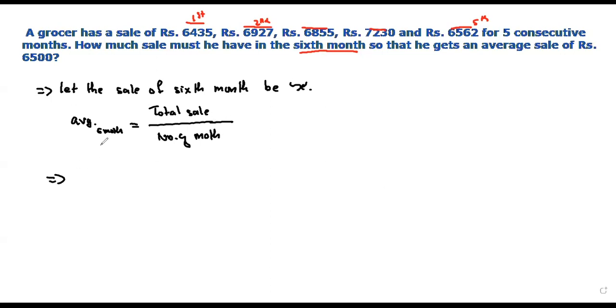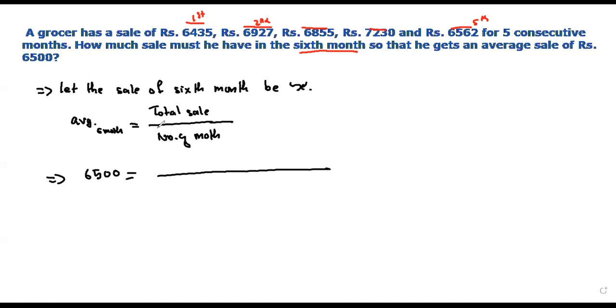So the average is given as 6,500, equals the total sale. Total sale is the first month plus second month plus third month plus fourth month plus fifth month plus 6th month.